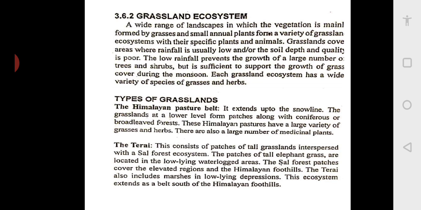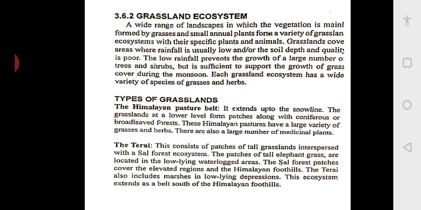Now comes the Terai region. This consists of small patches of tall grassland interspersed with sal forest ecosystem. The patches of tall elephant grass are located in the low-lying waterlogged areas. The sal forest patches cover the elevated regions and the Himalayan foothills. The Terai also includes marshes in the low-lying depressions. This ecosystem extends as a belt south of the Himalayan foothills.